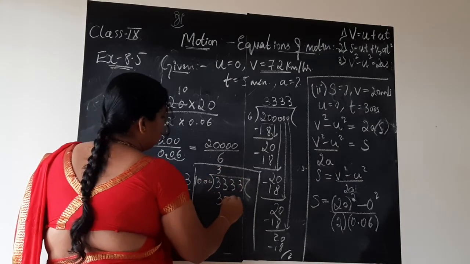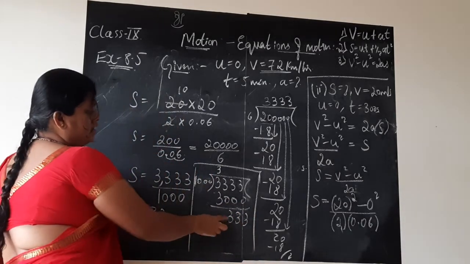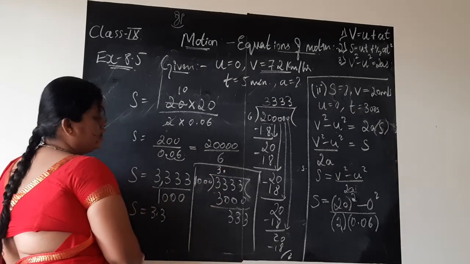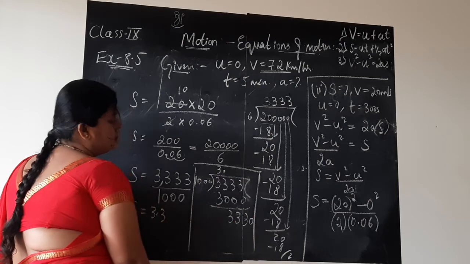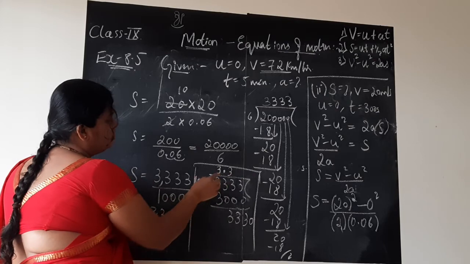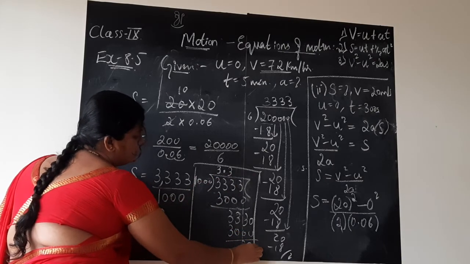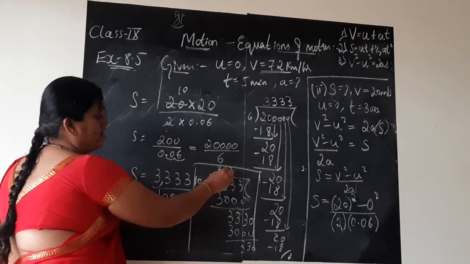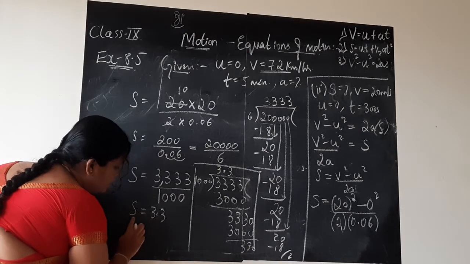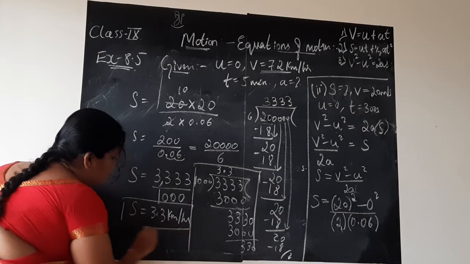1000 3s are 3000. Remainder 333. It is not possible to divide 333 by 1000. Keep one decimal point here, means you can add one 0 here. So 3300, obviously I should again go with 1000 3s are 3000. Remainder is 330 again. It is continuing. After the decimal point, if you find one digit, it is enough, children. So directly I wrote S is 3.3 kilometer.